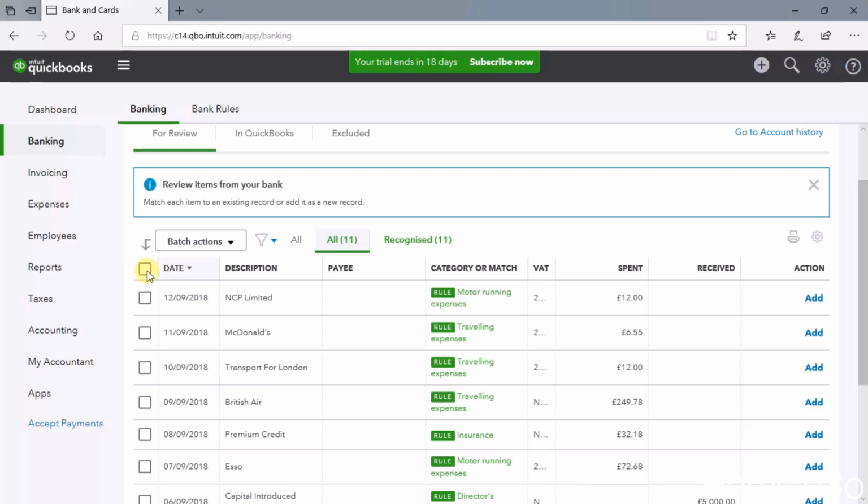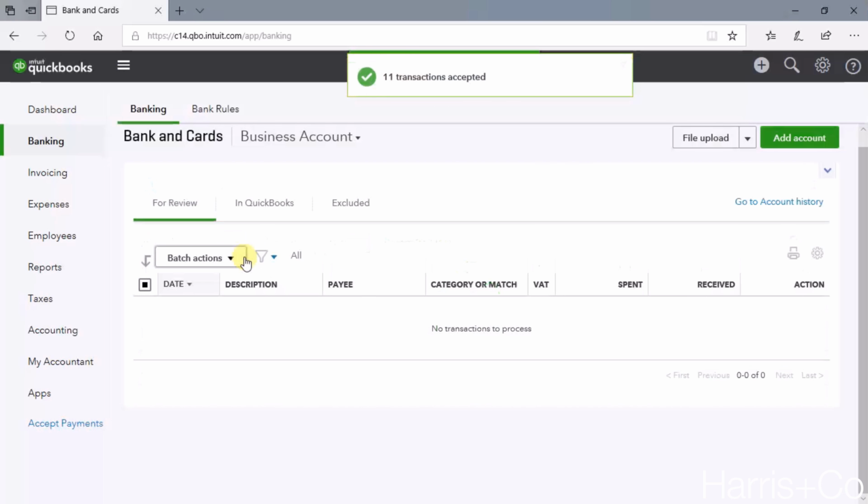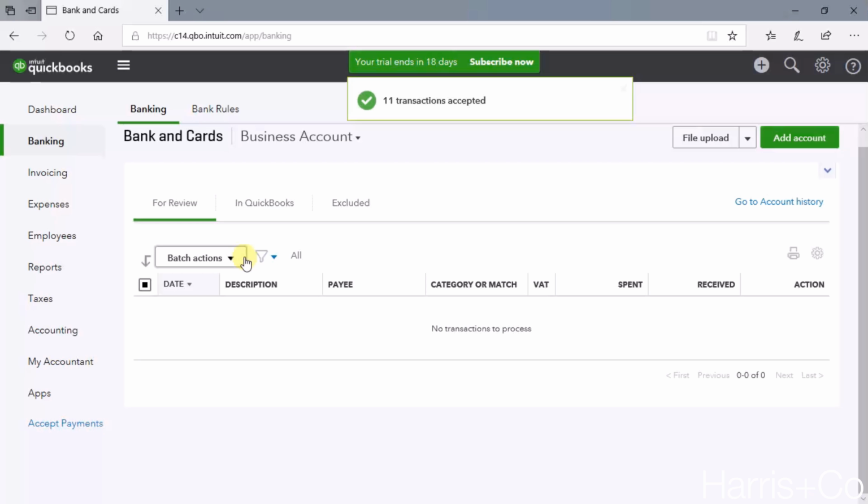So I'm just going to select all the transactions, and I'm going to choose from this submenu here to accept. And what that does is it moves them from that holding section in QuickBooks and brings them fully into QuickBooks as genuine bank transactions for the main business account. So that's as straightforward as it could be.